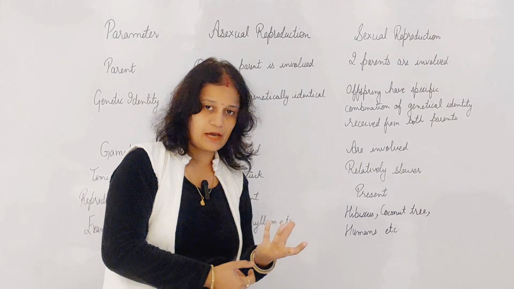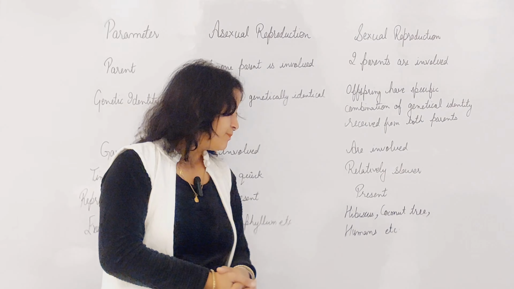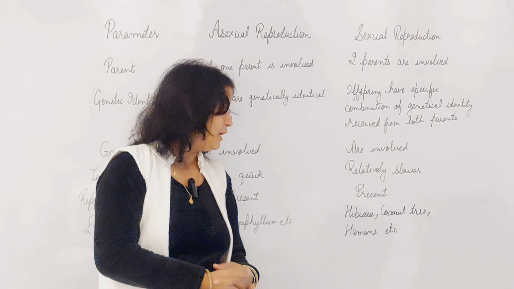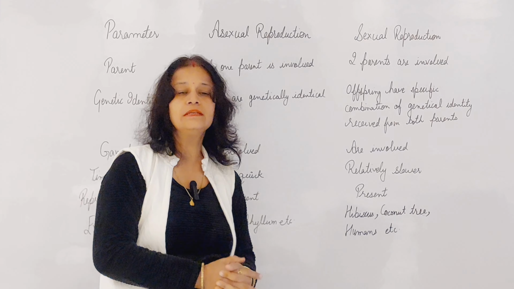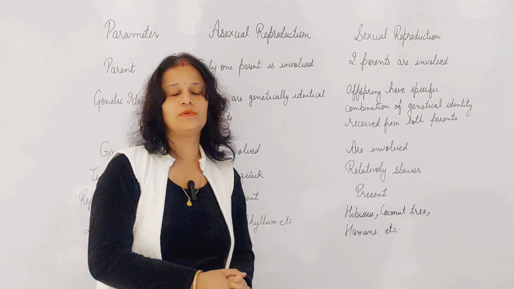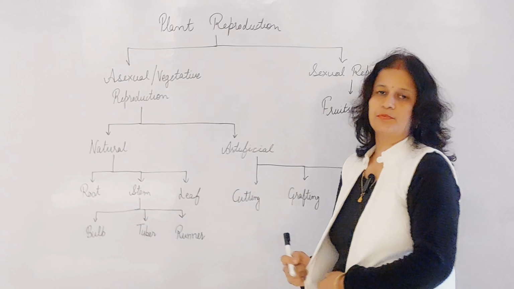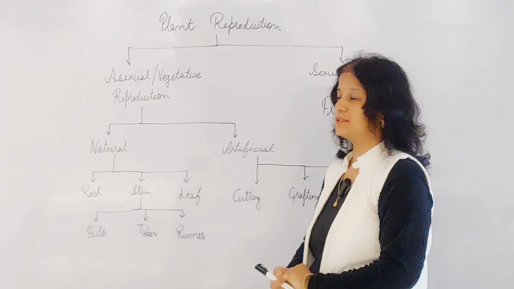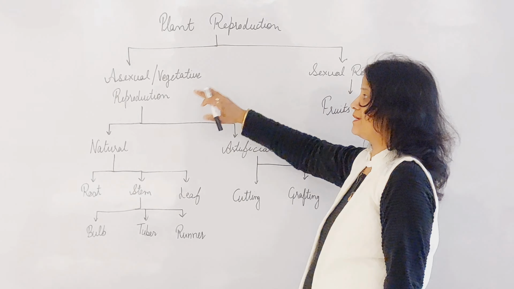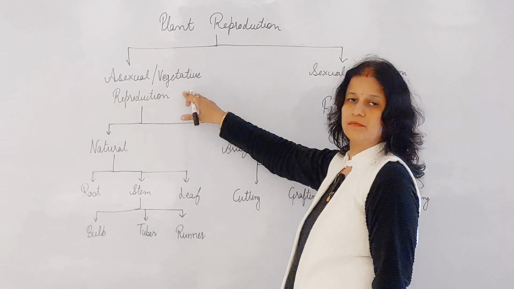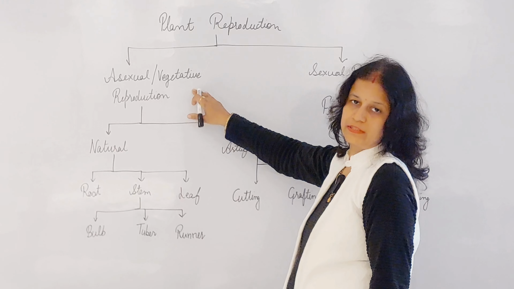Now, for sexual reproduction, an example is the hibiscus plant. Hibiscus is a flower plant. Coconut is a fruit tree, while another example is human. This is all about the differences between asexual reproduction and sexual reproduction. Topic is reproduction in plants. As we already studied, there are two types of reproduction in plants. First one is asexual reproduction, also known as vegetative reproduction.